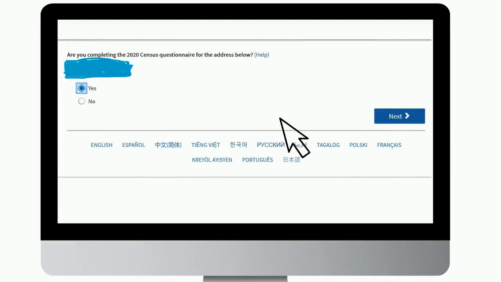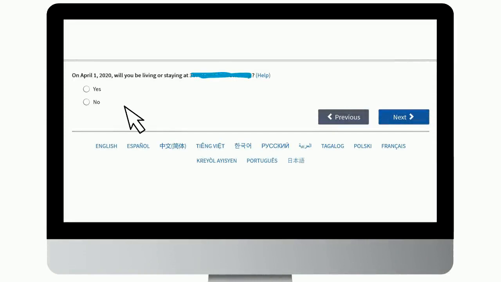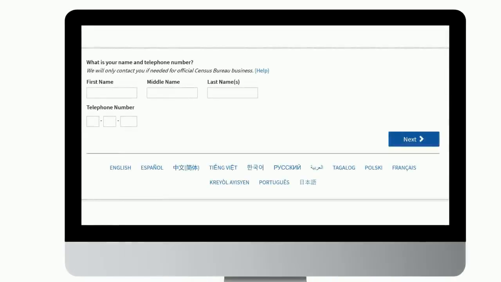Please make sure you are completing the census with the address they are providing in this page before clicking Yes and Next. Then they will ask you if by April 1st you will be residing at the address shown in the question. Please click Yes or No and then click Next. On the next page, the survey will ask you to write your name and phone number. Once you are done filling out this information, continue by clicking Next.